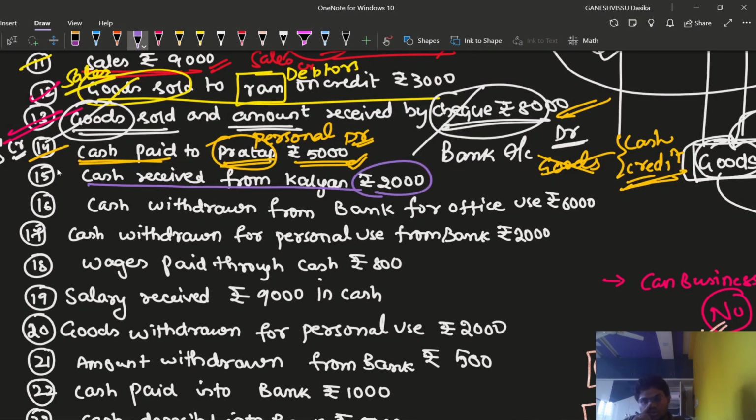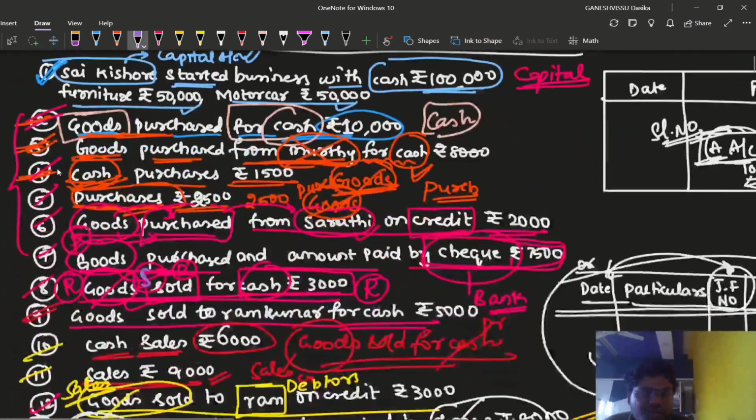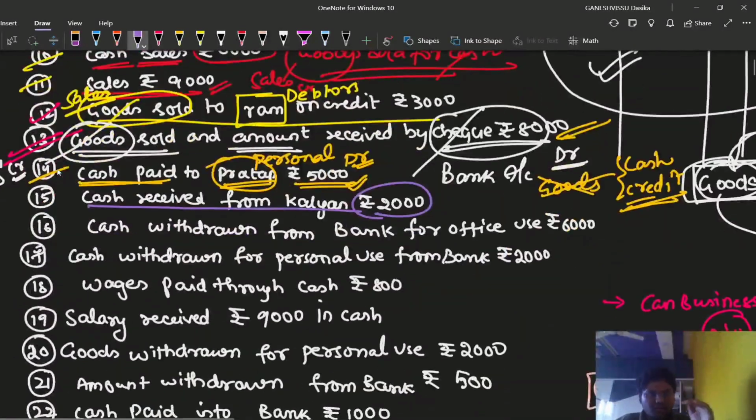Rupees 2,000. So who is the receiver now? We are the receivers, but we don't know our name. Don't write that it is Kalyan. That means Sai Kishore is not the proprietor here. This is another transaction, because the transactions are of different businesses, not a single person or single business. So cash is being received from Kalyan.